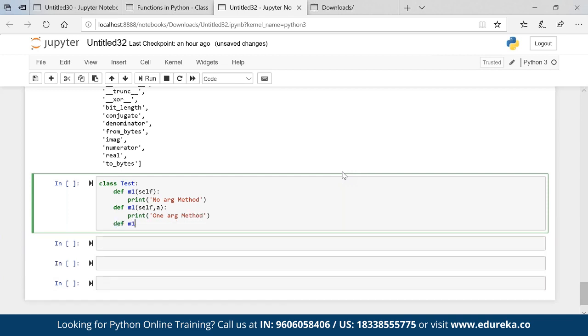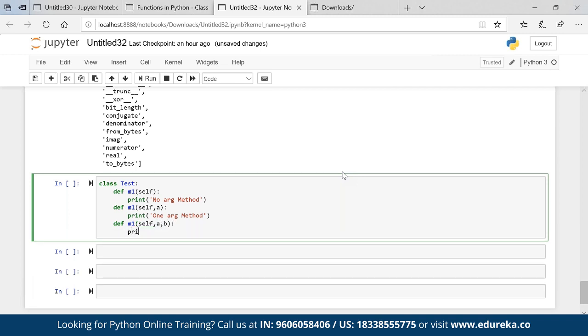And I'm creating one more method m1 again, self a comma b, print two arg method. We can remove self as well, no problem. I already mentioned that; in this scenario we don't require that. Now I have three methods with the same name in the same class.